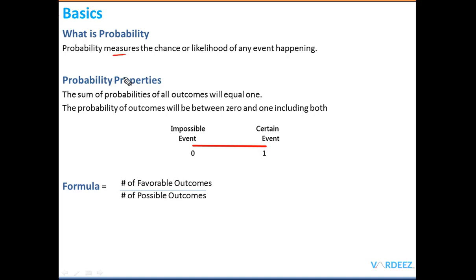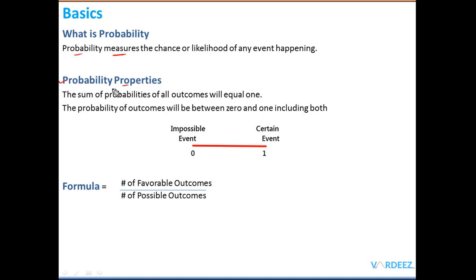Let's take a final example. Do you want to know what is the likelihood that you will pass the FRM exam? Well, with the help of probability, you can find that. Okay, so probability, it's everywhere. Whatever event that is happening, whatever the outcome that we have, we are interested in knowing the chance of that event happening. Now there are two important properties of probability, and we should know this.